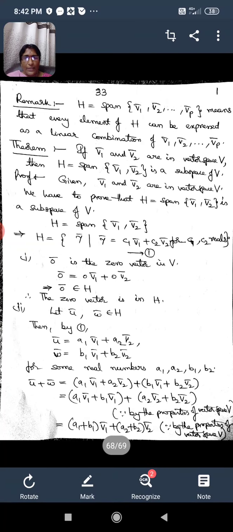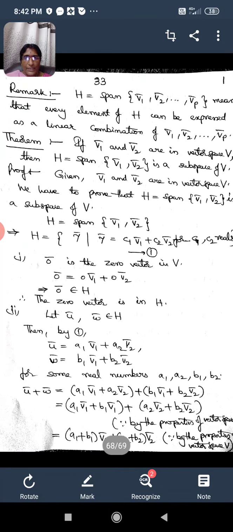This can be done by, as we have come across in the previous video lessons, the definition of subspace and the conditions for a set to be a subspace of a vector space. Those are three conditions.